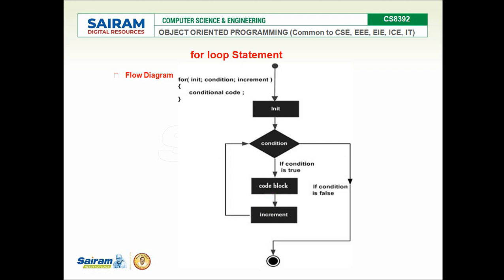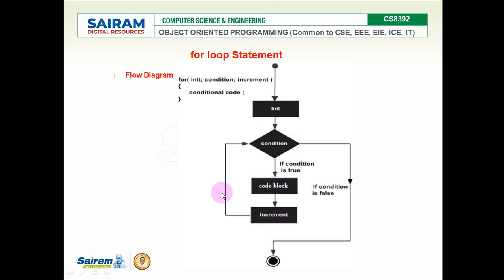There is no specific flow diagram for the for loop. All the loops have the test condition diamond symbol, or a rhombus symbol. So initialization, like i equal to 1, is a normal statement. After that, the upper limit condition will be checked. If the condition is true, the code block will be executed along with the increment.